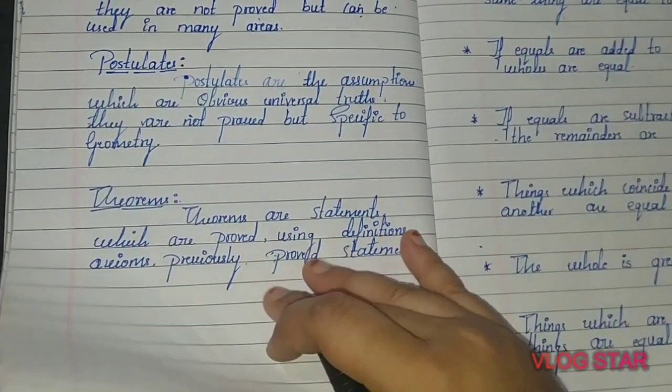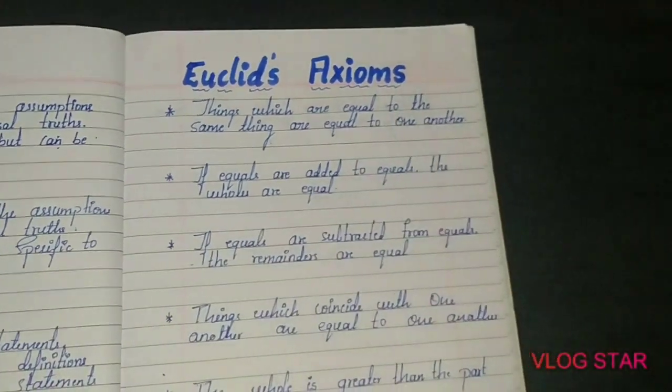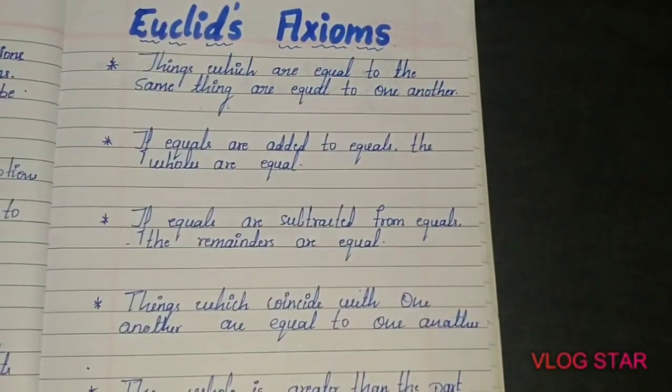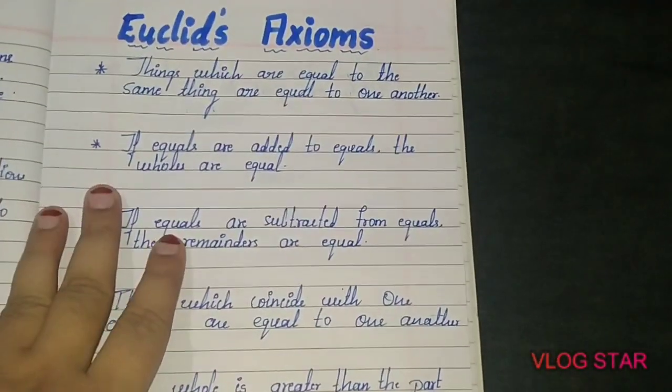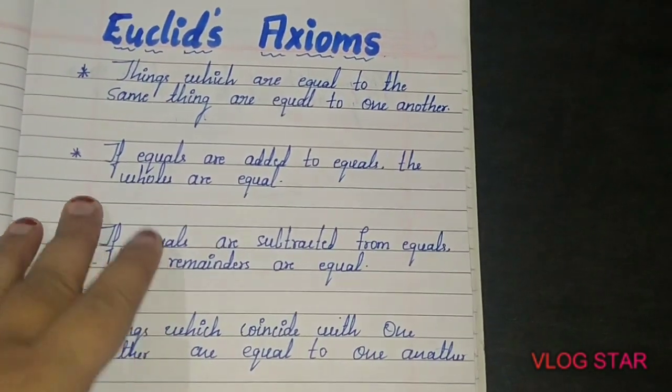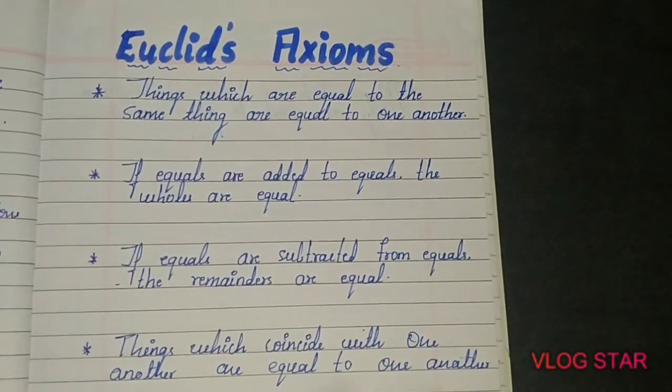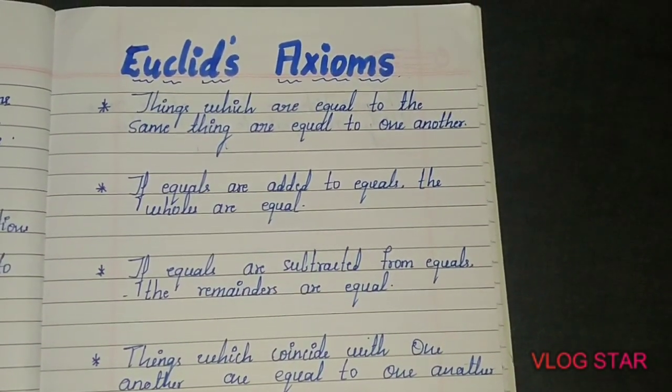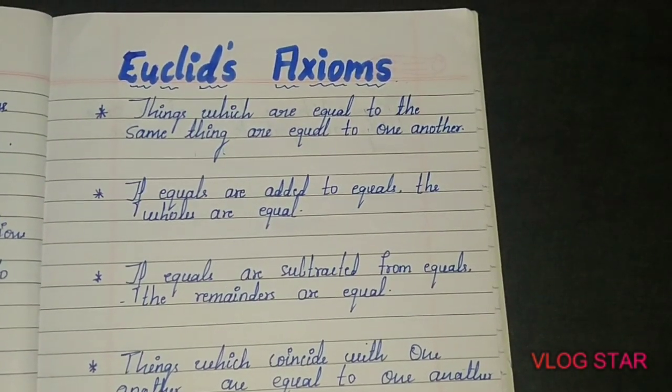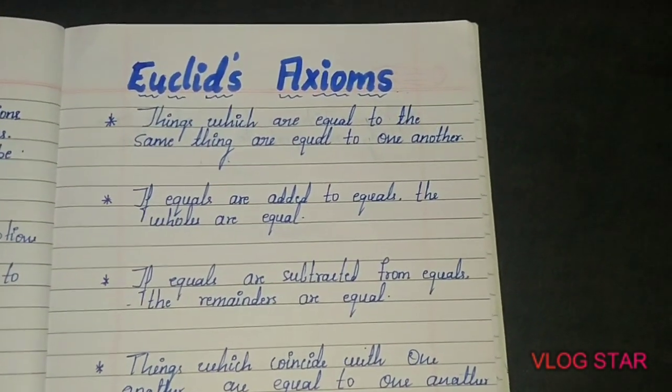Now we will study Euclid's axioms. There are totally 7 Euclid's axioms. The first one is: things which are equal to the same thing are equal to one another.